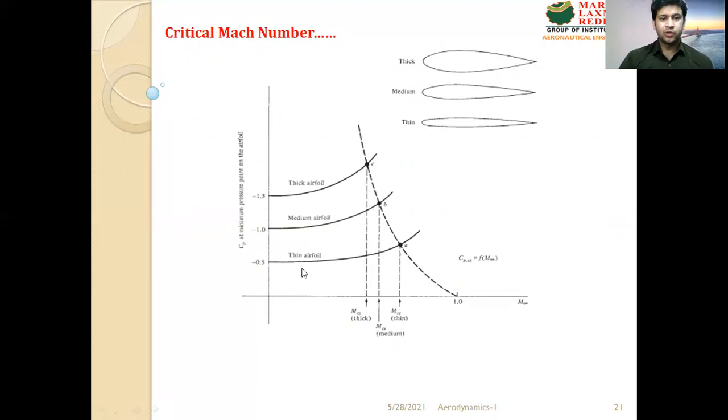So Cp is minus 0.5 for the thin airfoil. You get M critical here, which is almost near 1, so for example 0.6 is here, this is 1. And the medium airfoil will attain critical Mach number earlier when compared to the thin airfoil, and the thick airfoil will attain critical Mach number earlier when compared to both medium and thin airfoils.